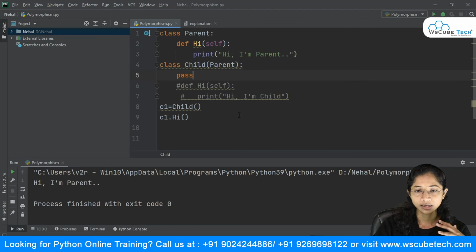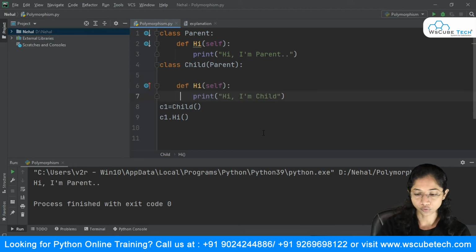And in a similar case, suppose I do it as normal, and what I want to show you guys is, with the help of the parent, suppose you want to call the hi method of the parent class. So simply you need to create the object of parent. So I say p1 is equal to parent, and for that you need to say object name dot hi.